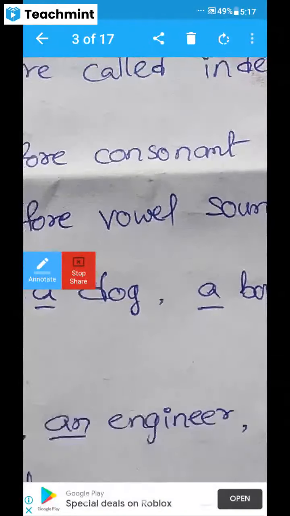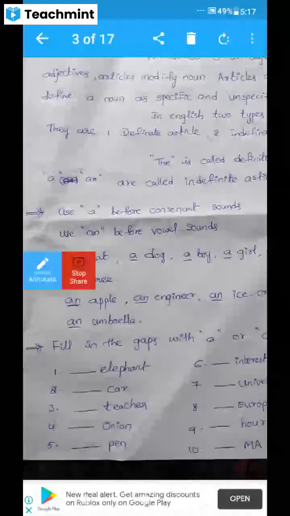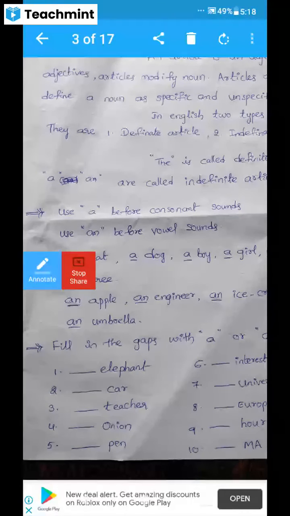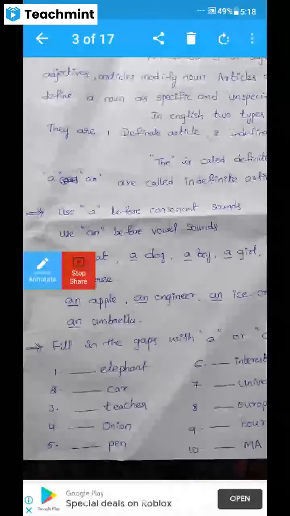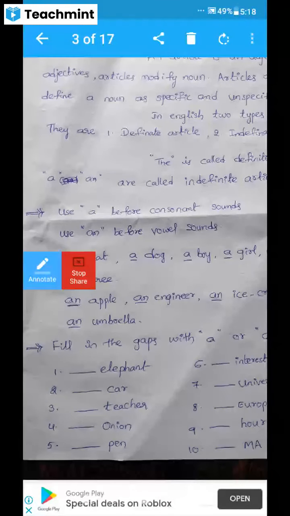In this topic, what is most important is that the indefinite article depends upon sounds. We know there are 21 consonant letters and 5 vowel letters. These 26 letters give us 44 sounds.